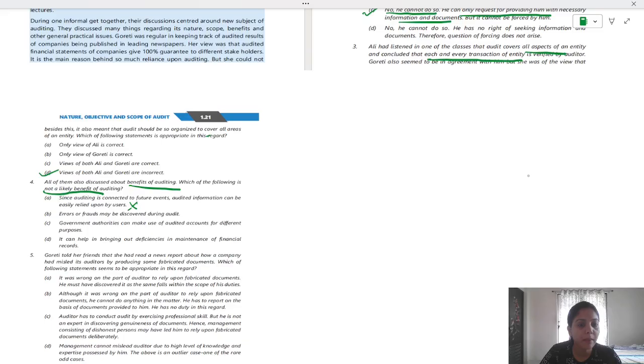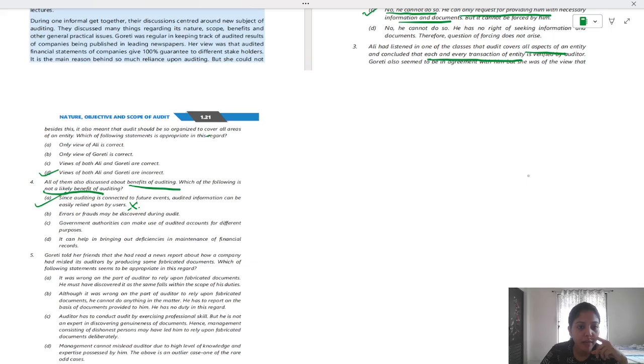Errors or frauds may be discovered. I'm actually answering this in perspective of benefit, okay? So this is not a benefit. So this is actually the right answer. But let's move on to these. Errors or frauds may be discovered during audit. We have discussed this. This is a benefit.